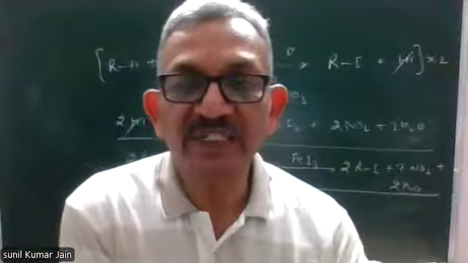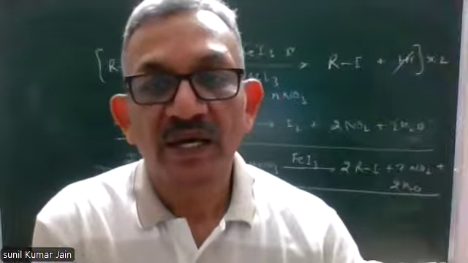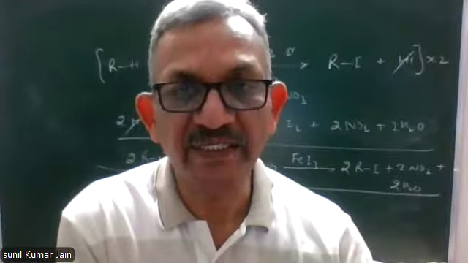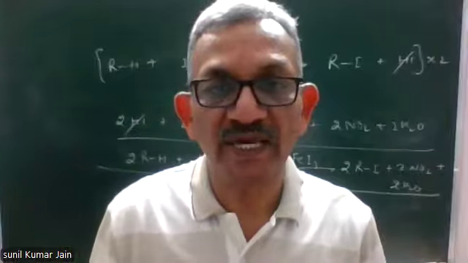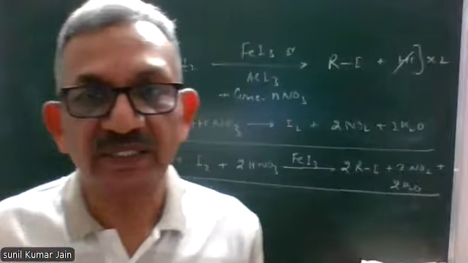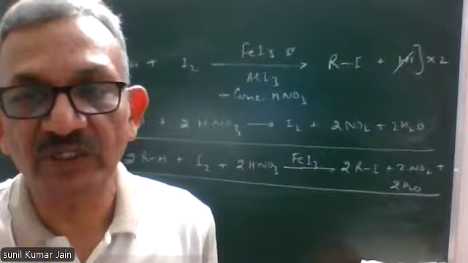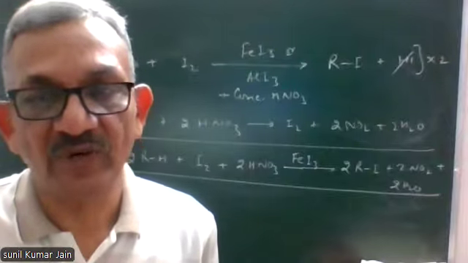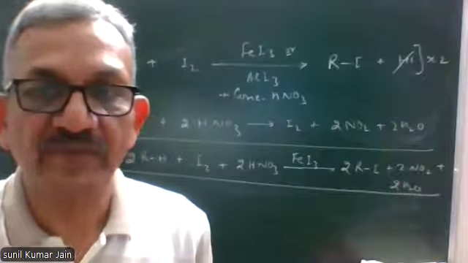The second method is by the addition of HX, hydrogen halide, to an alkene or alkyne. In this method, if you remember, you might have studied about addition according to Markovnikov or anti-Markovnikov rule. All that we are going to study here.